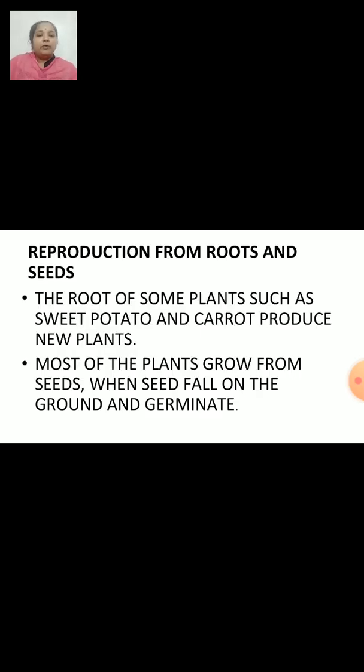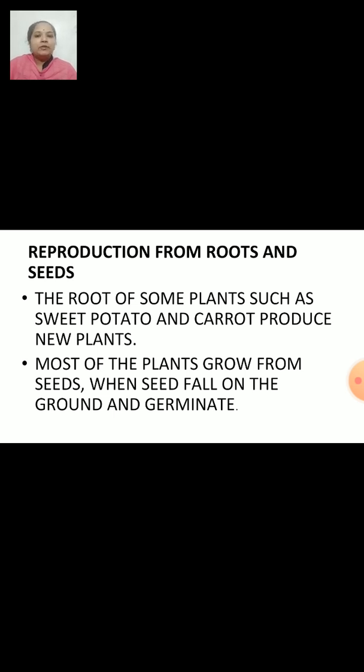Now, reproduction from roots and seeds. Now, some roots of the plants, such as sweet potato and carrots, produce new plants. There are many plants that can grow with the help of root, right? Carrot, radish, sweet potato, etc. grow with the help of a root.